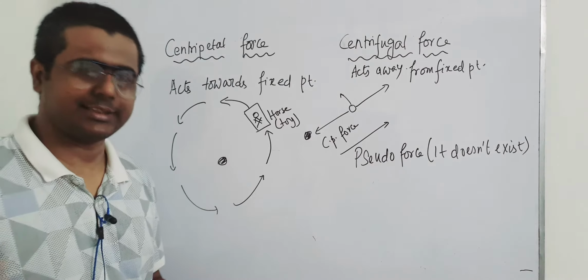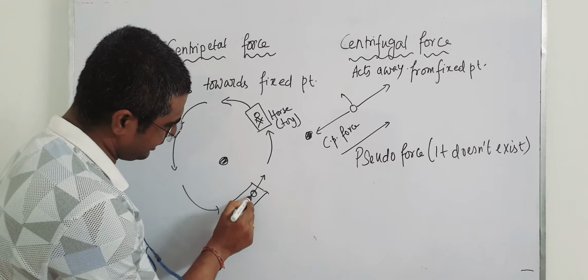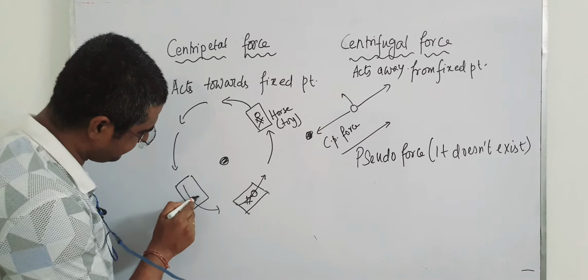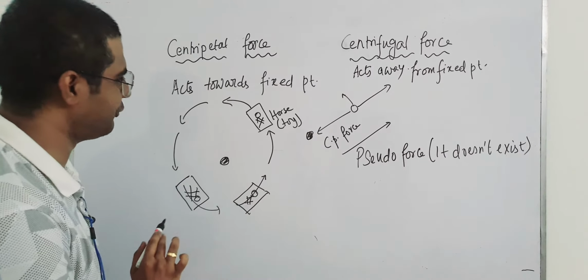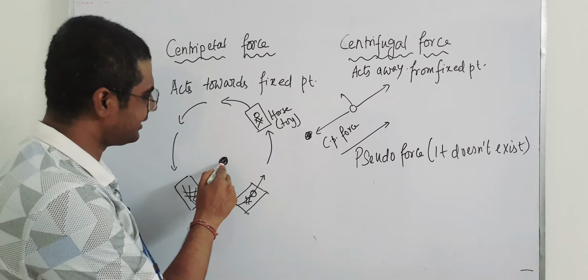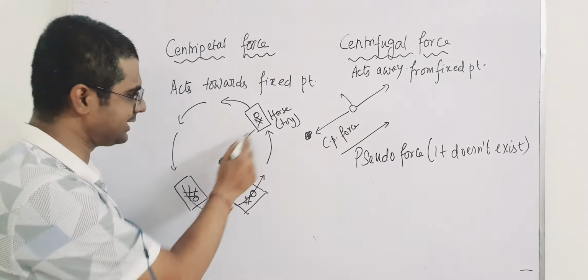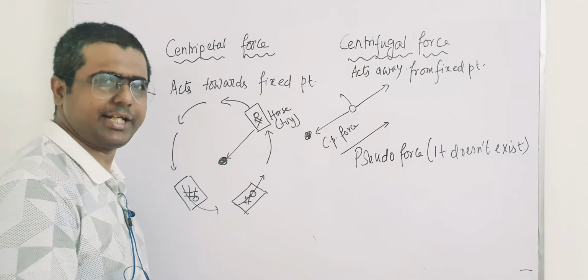You are moving like this, okay. So your first position may be over here, where you are there, here. This way you are moving. Now what happens is there will be some centripetal force like this, the tension force, because something is connecting this fixed point with your toy, right?